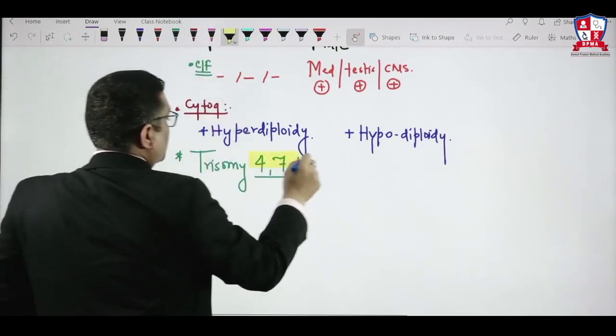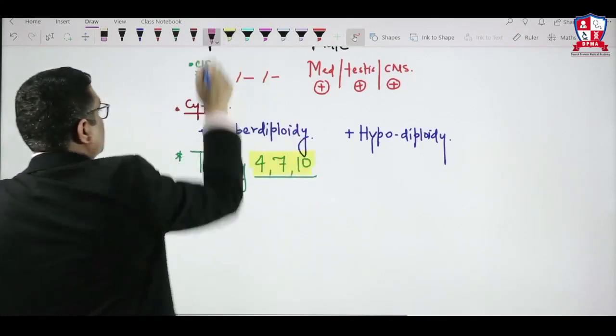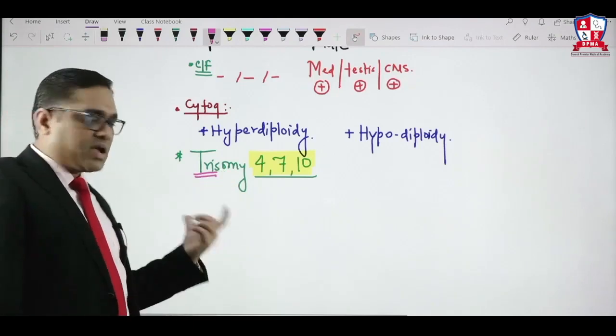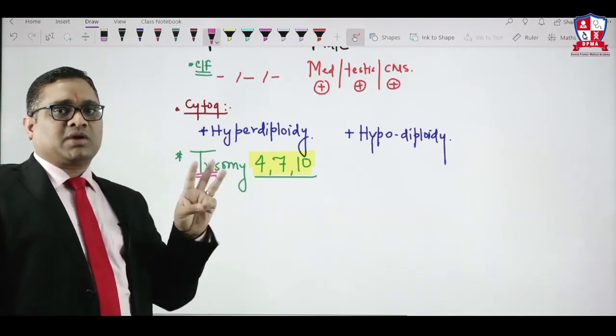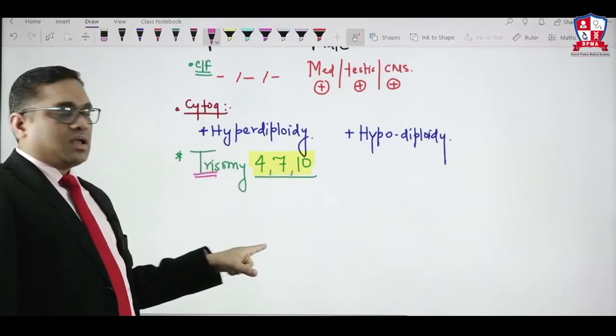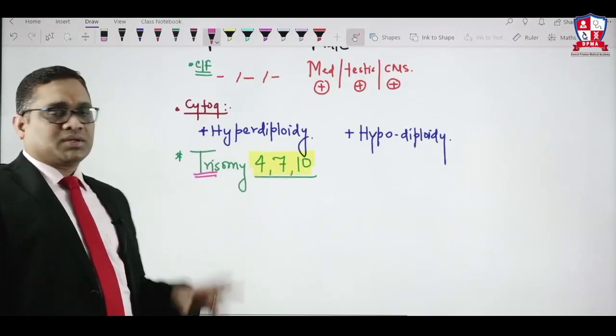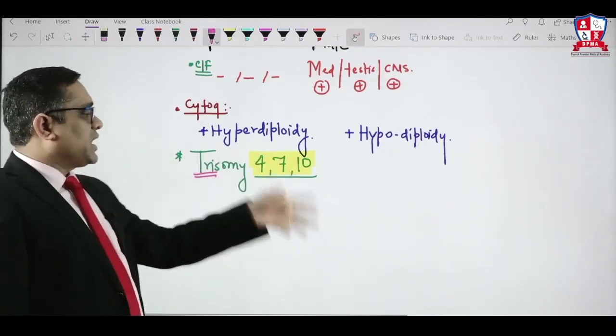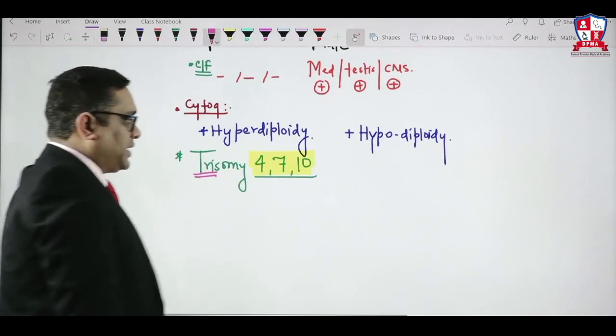This can be your future question also in your exam, and we can remember it by a mnemonic. The name itself is a mnemonic: trisomy. Tri means there are 3 chromosomes, which start after 3, and the interval between them is also 3. So trisomy 4, 7, 10 is for good prognosis.